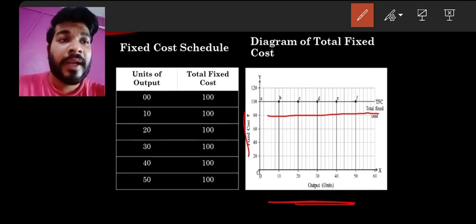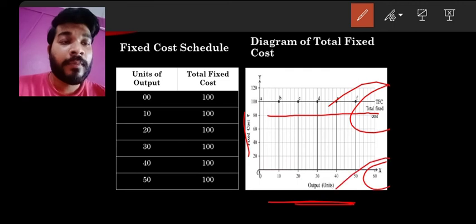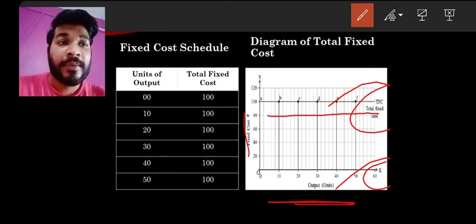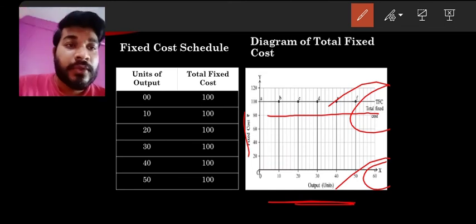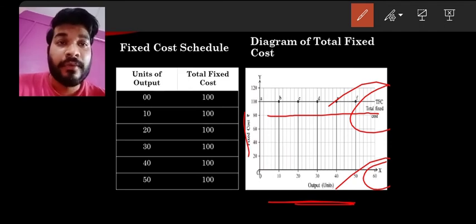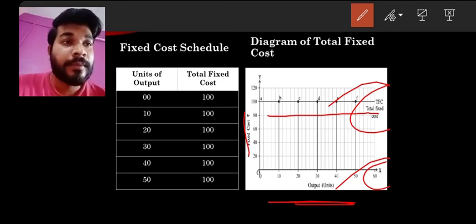This whole line becomes your TFC, that is total fixed cost, which is parallel to your x-axis. So ultimately no matter how much the production changes, there is no change in your fixed cost, or in the sum of the cost; that is called total fixed cost. So this is what the total fixed cost diagram is all about. Clear? We have to show that whatever change comes, there is no change in fixed cost due to production; that is called total fixed cost. Clear?